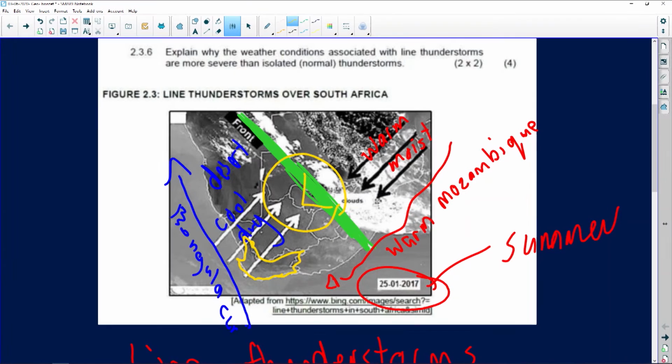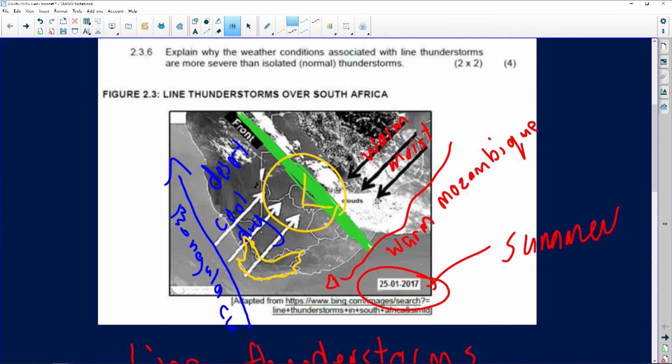But completely opposite story on the East Coast. That's the reason we experience our summer rainfall up in the interior in Gauteng, Northwest and Free State. It's because this warm, moist air reaches the escarpment, it rises, it cools, condenses, and clouds.